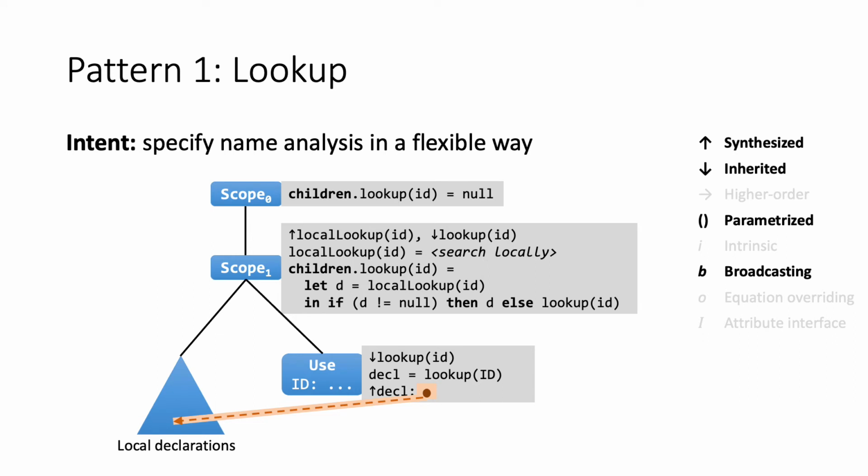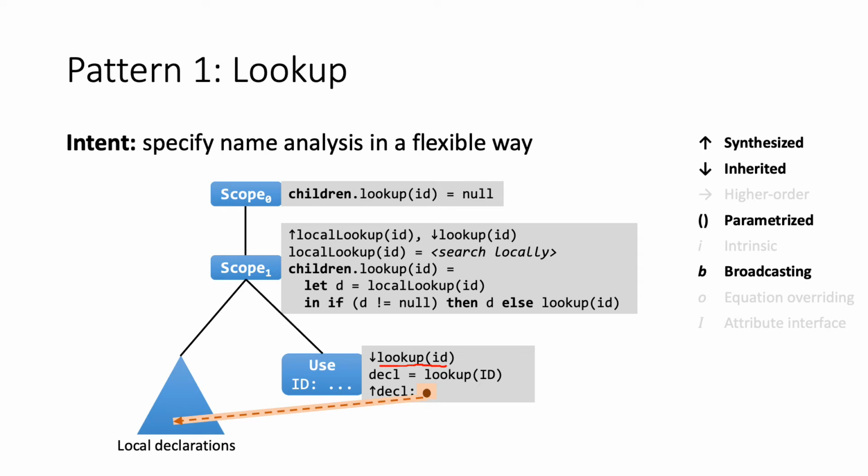The first pattern is the lookup pattern, and it's about specifying the name analysis in a flexible way. So we have declarations and we have uses. For example, variable names, methods, and stuff like that. So each use node has a decl attribute that will point to the declaration. And this is implemented using an inherited parameterized lookup attribute. So the lookup attribute is the attribute that actually finds the declaration.